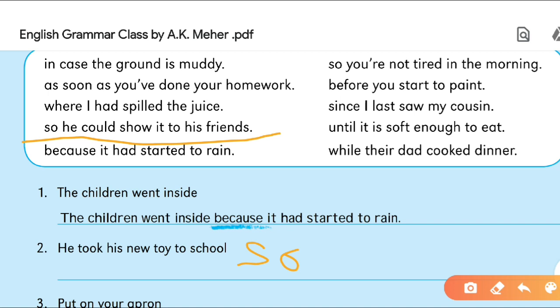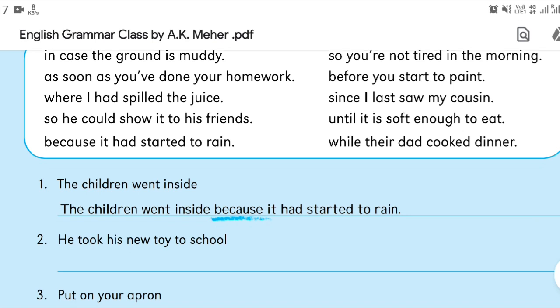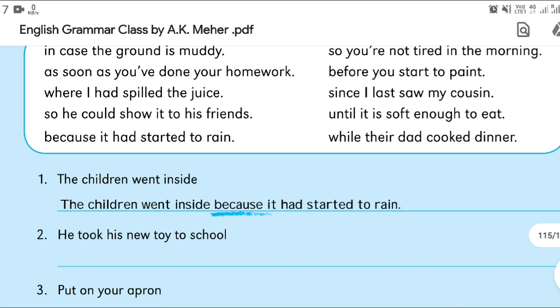It is clear. Next one is put on your apron. Put on your apron before you start to paint, because if you paint without wearing an apron it will damage your shirt. So you can continue this exercise like this.